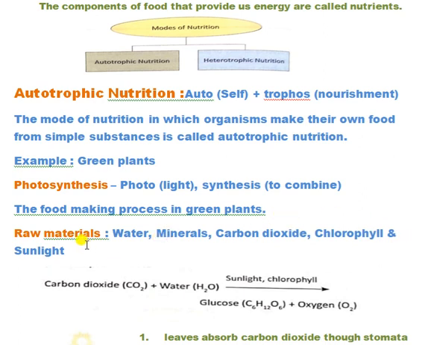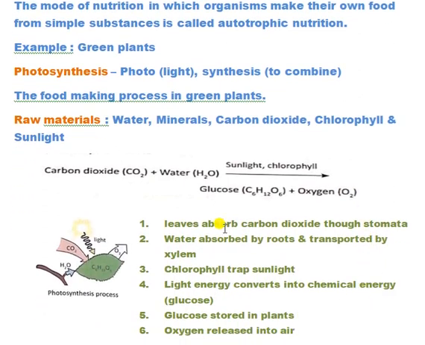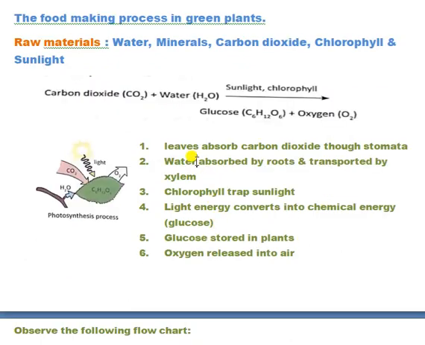Dear students, you can see this reaction. Carbon dioxide and water combine together in the presence of sunlight and chlorophyll, and they prepare glucose and release oxygen. Glucose is the plant's food. Now we will discuss some steps of preparing food. Step first, leaves absorb carbon dioxide through stomata. You can see in the leaves some teeny spots. The teeny spots in the leaves are known as stomata. They have the important role of absorbing carbon dioxide